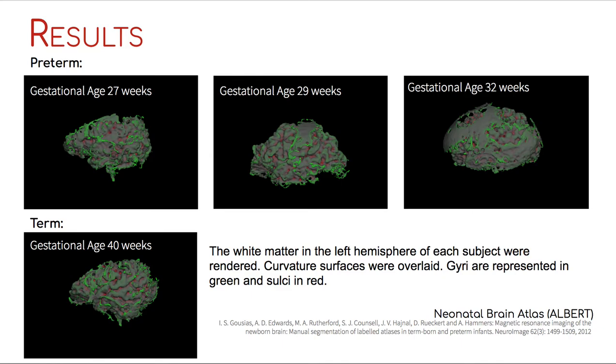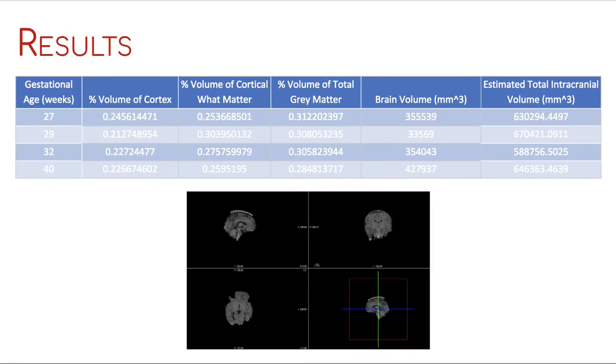These images show the curvature of the white matter in the left hemisphere, gyri represented in green and sulci in red. Higher gyral curvature values correspond with more intense green values, and higher sulcal curvature with higher red intensities. Using FreeSurfer, we were able to obtain regional and global measures of brain volumes for the 4 neonatal subjects, such as the total intracranial and brain volumes and the regional volumes of the cortex, white matter, and gray matter.